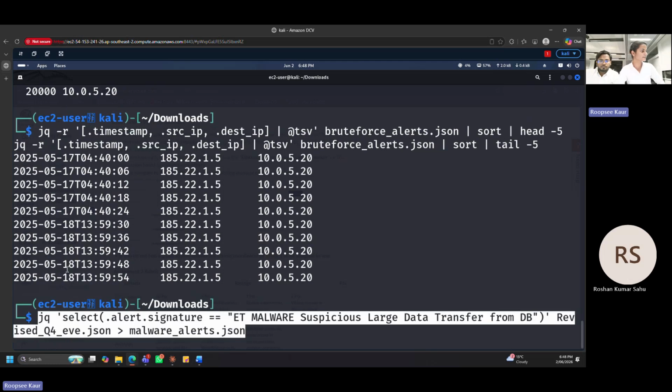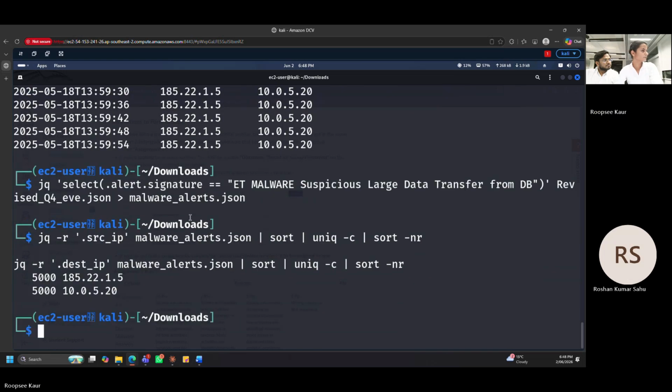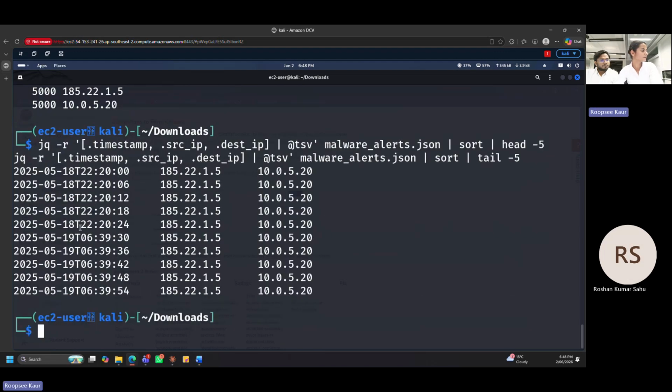Next, we're going to analyze malware alerts, which number 5,000. We're going to check if the source and destination IP match with Redis or MongoDB. The large data transfer happened from the attacker, which matched the MongoDB credential guessing and was on the same host. We're going to check the timestamps. It started on 18th and lasted until 19th of May.